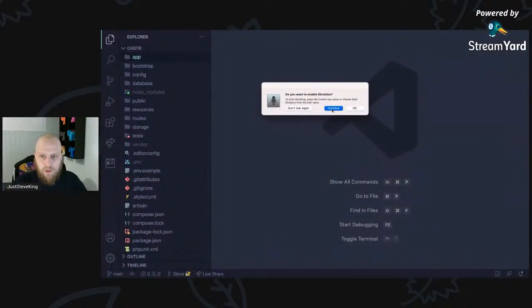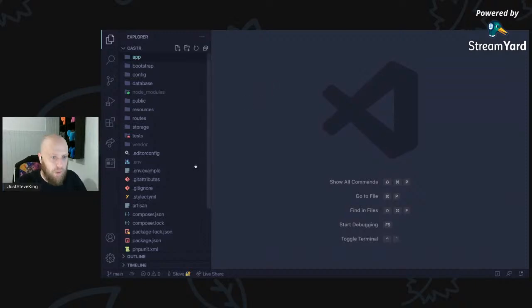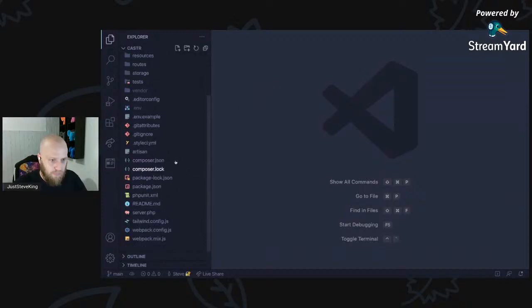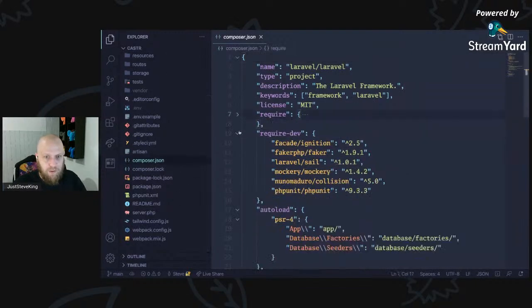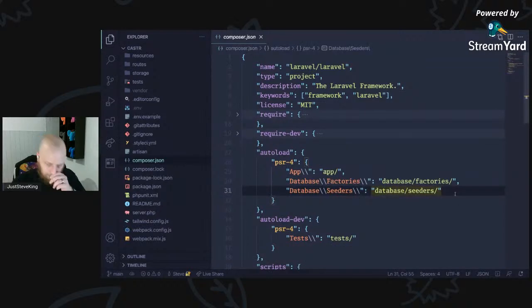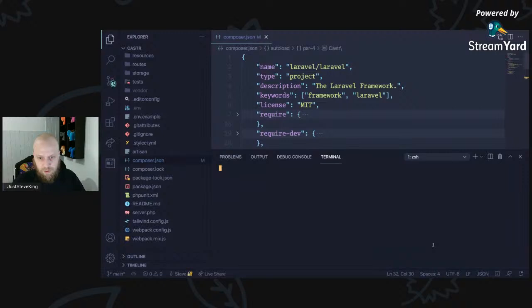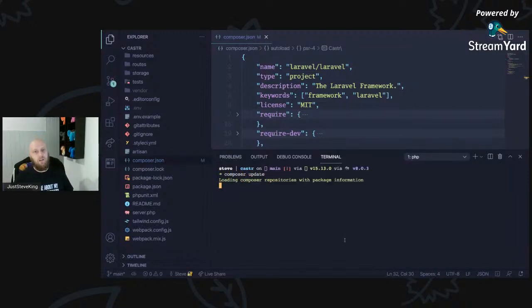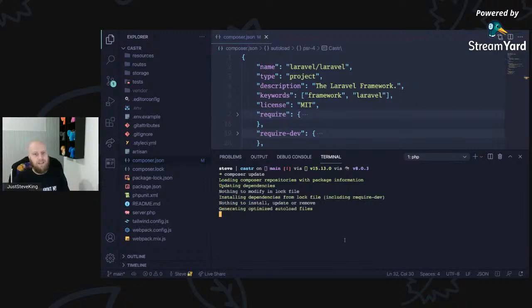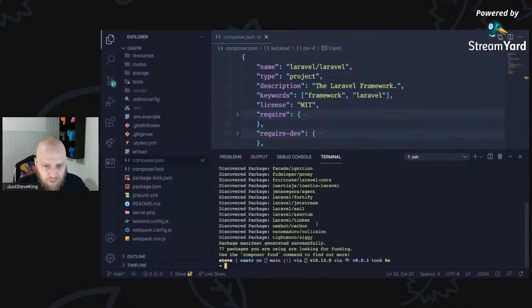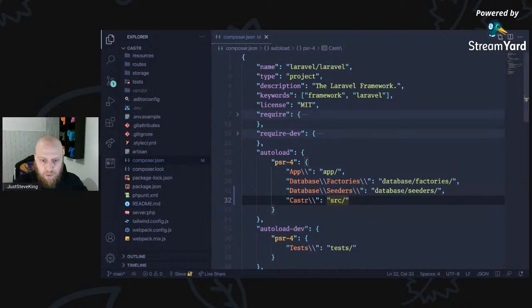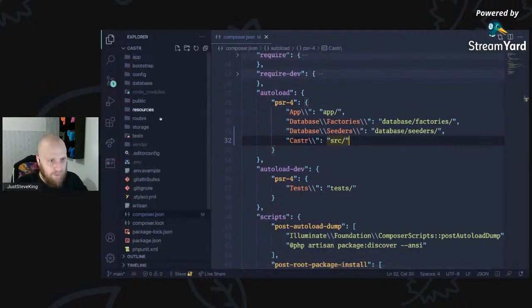So what I would do, no, I don't want to enable dictation, thank you. I am going to come down to my composer.json, and this is how I like to do this part. I like to register a new namespace under the app that I'm building, and we're going to put all of this stuff under source. So let's just composer update. That means we'll get any updates if anyone else is updating their packages at this time of night, but we're also rebuilding our optimized autoloader so that we can have Caster stuff within there.